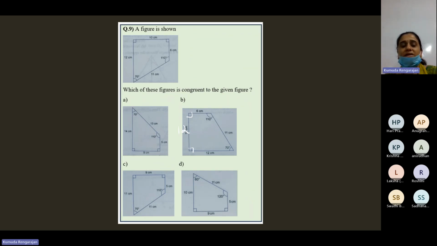Just for example, between the two 90 degrees in the given figure, it is 10. But supposing here it is 12, they're not congruent. Then you will say, if that changes, all the other values will change. Yes, if one value changes, the others also will change. I'm just trying to make you understand how you check. If between the two right angles is 10 in one figure and 12 in the other figure, they're not congruent. So option B is the correct option, because all the sides are equal, angles are equal, and between two angles we have the same lengths everywhere.